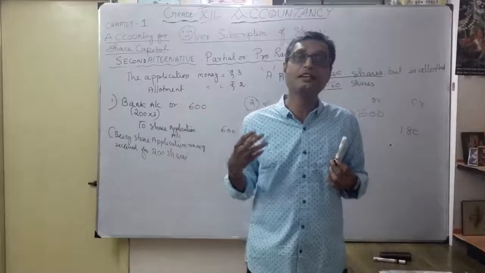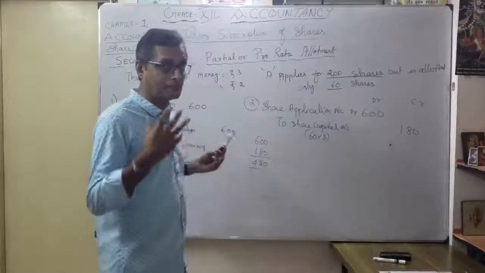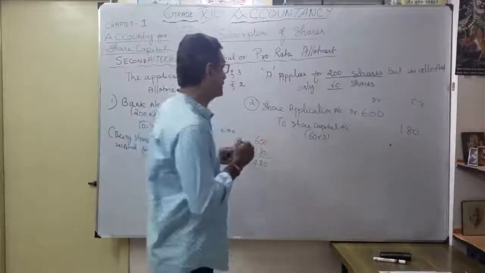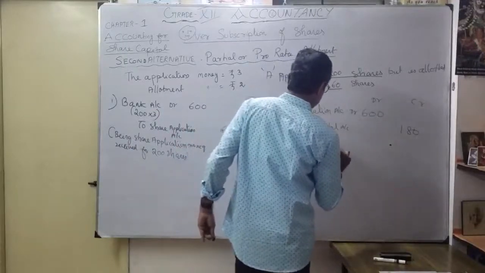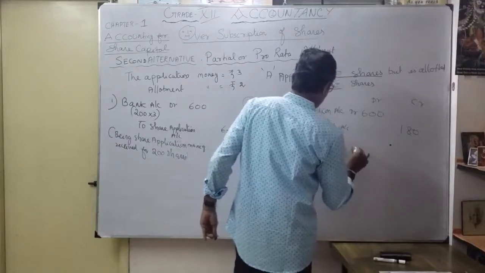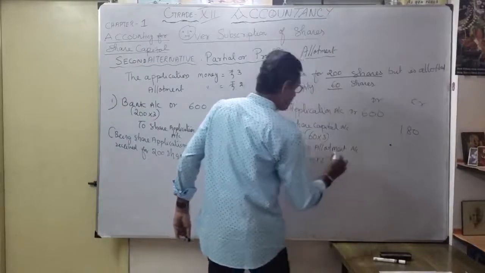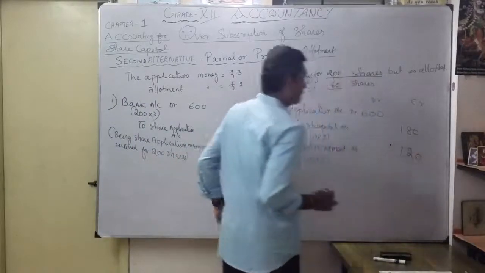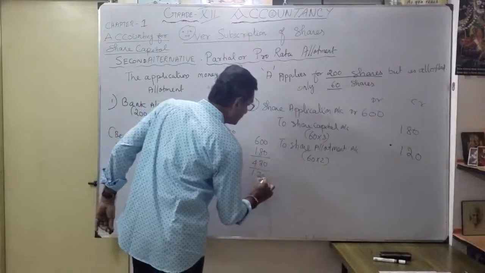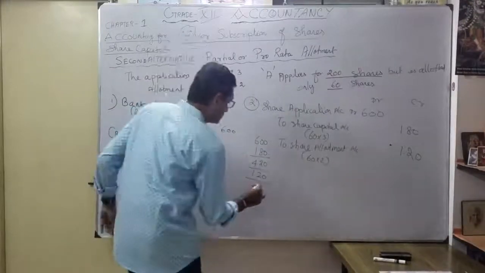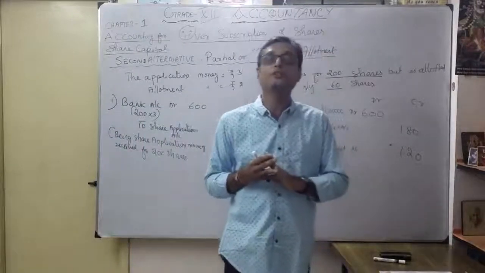So whenever any calls are allowed, you can utilize the excess money for the first call and second call also. First, you are going to utilize it for the allotment. Here, the entire money goes to the share allotment account. How much are you going to pay on allotment? 2 rupees. So 60 into 2, that is 120. So now 420 is available, and I am going to utilize the further money for the share allotment also. The remaining 300 rupees, I am going to utilize for the calls.